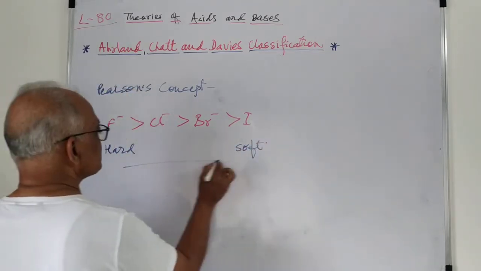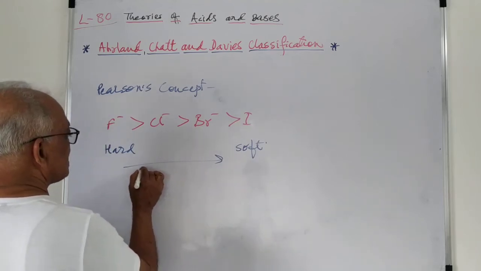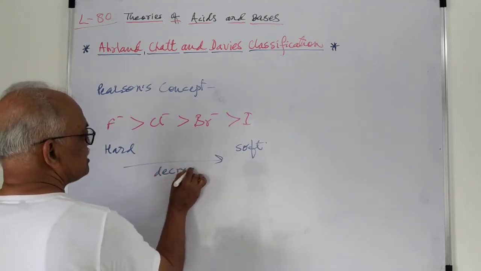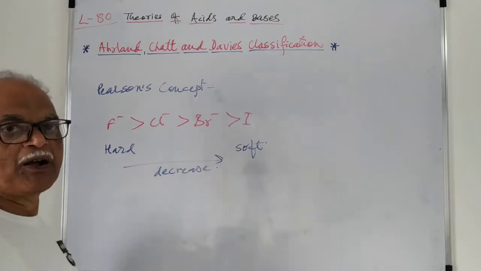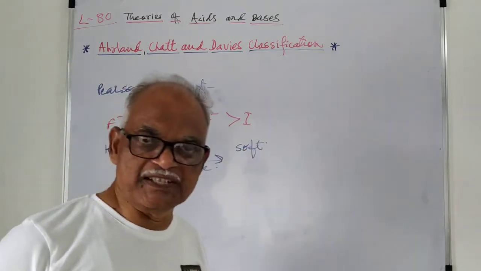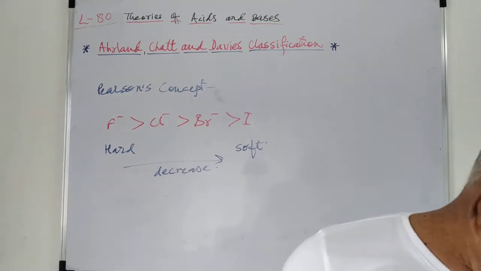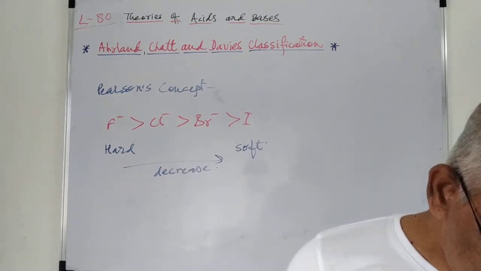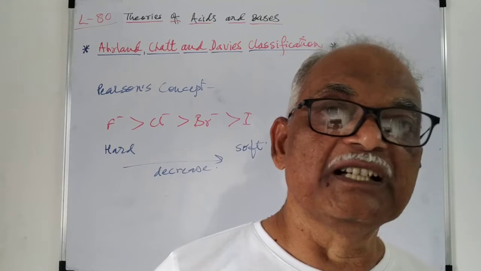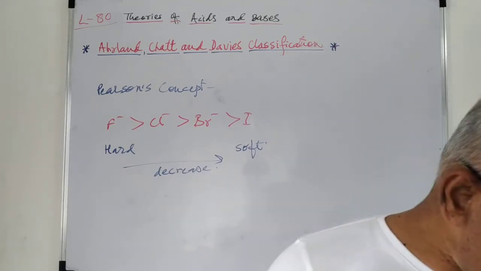So hardness decreases in this order, or we can say softness increases in this order. Then we have to consider what is meant by hardness or softness.